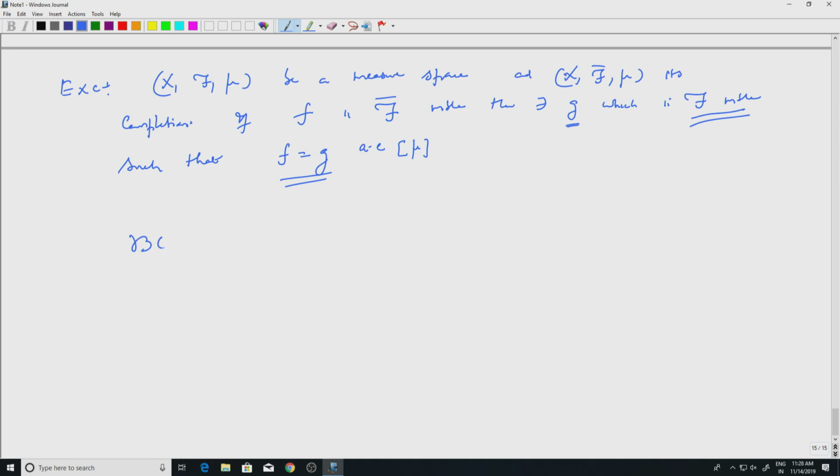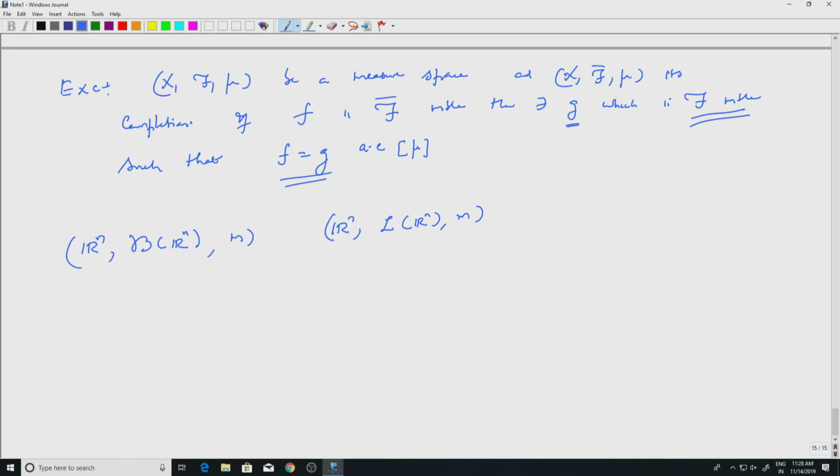Okay, so let us look at this in the case of Borel sigma algebra. Consider the Borel sigma algebra on, let's say, Rn and the Lebesgue sigma algebra. So I have Rn and the Lebesgue measure here. Similarly, on Rn, when I complete, I get the Lebesgue sigma algebra. This is the completion.